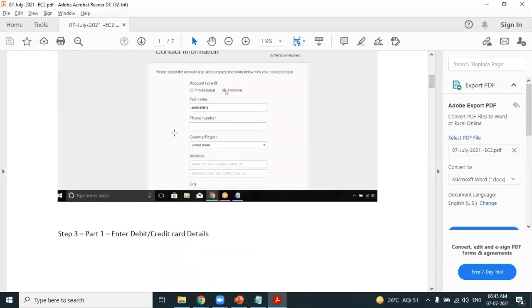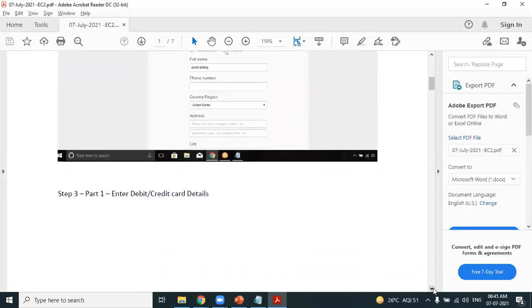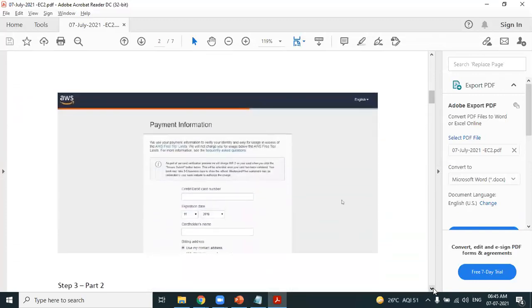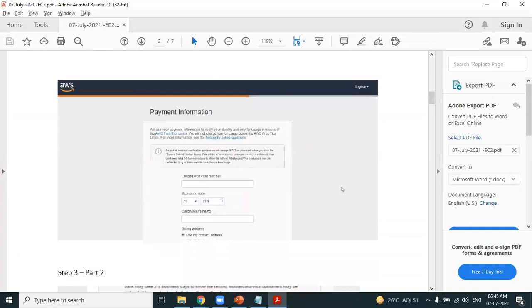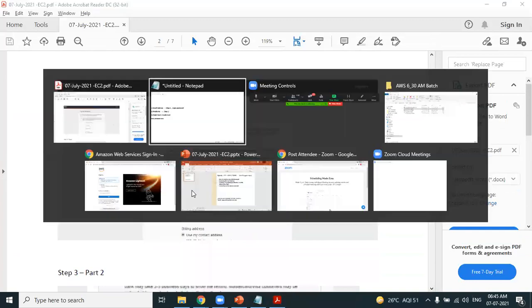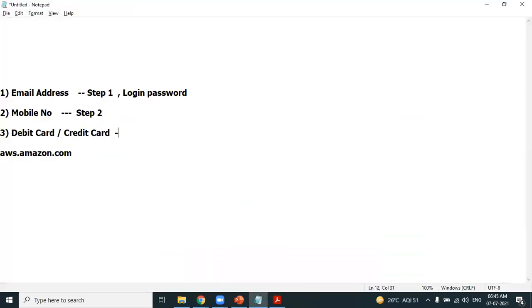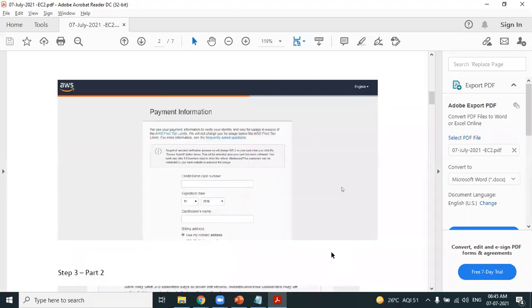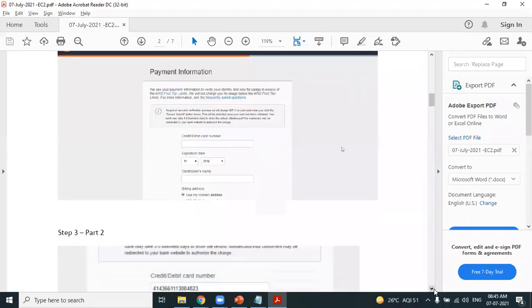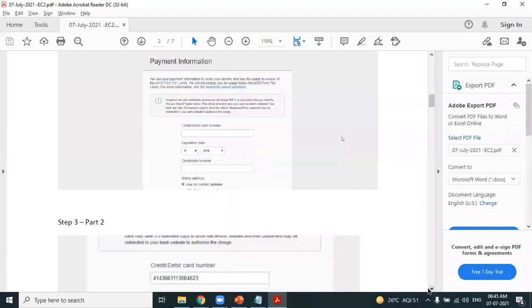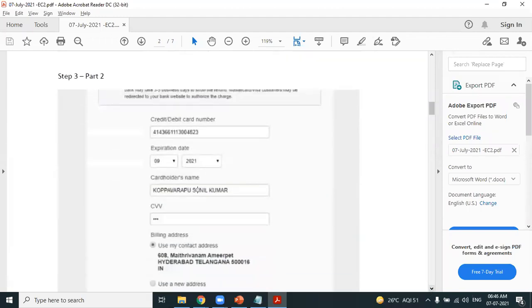Once you provide your mobile number, providing an address is optional. Okay. Scroll down. It is asking for debit card or credit card information. This is the next thing to furnish. It is asking for the card information. Okay, so provide the card details. You can see here card number, expiration date, card holder's name. So I have provided my details. Look at this. Okay, so I have provided my details.